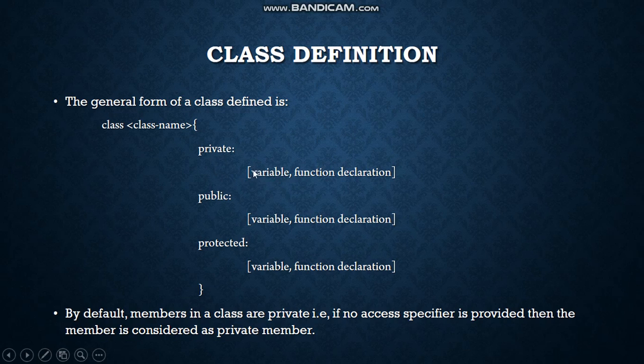Inside that block you can write variable and function declarations. For each of them you can specify differently. And at the end, a semicolon is a must. After completing a class you have to add a semicolon to it. Here the semicolon is added to indicate that the class body is over.